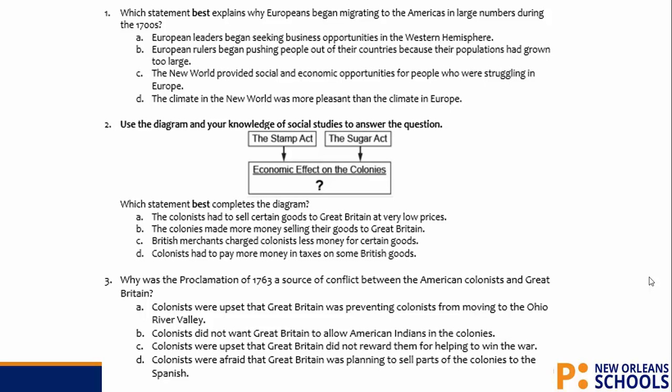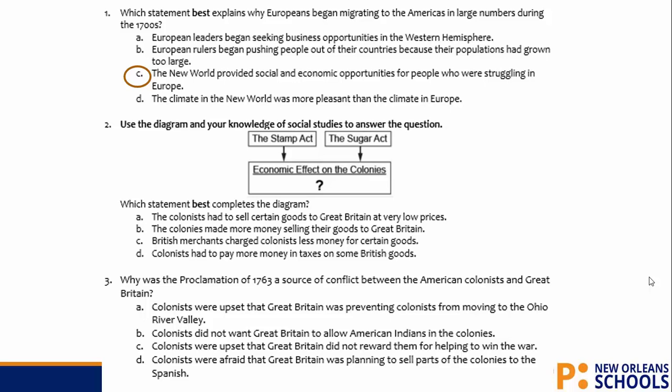Number 1 says, which statement best explains why Europeans began migrating to the Americas in large numbers during the 1700s? The correct answer is C. The New World provided social and economic opportunities for people who were struggling in Europe. So people were coming to the New World because there were more opportunities in America.